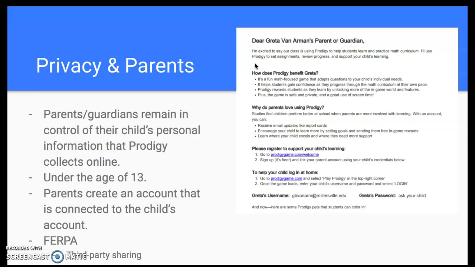It is also FERPA compliant for third-party sharing. The parents need to give consent for Prodigy to send their students' educational data anywhere.